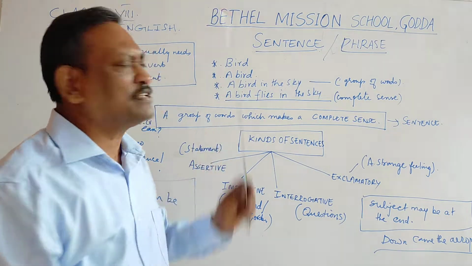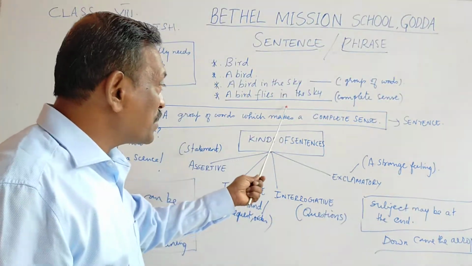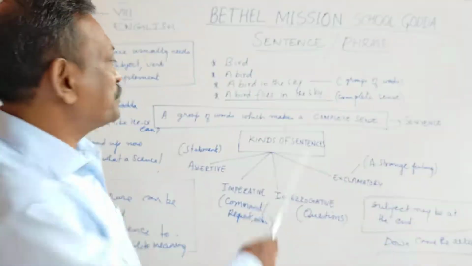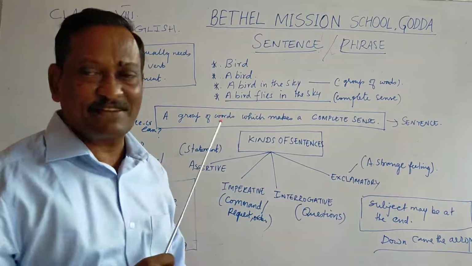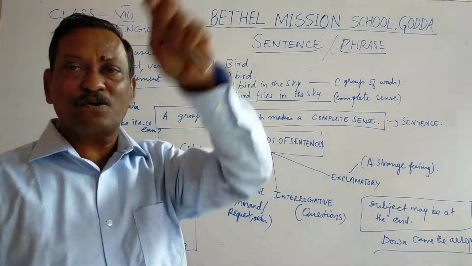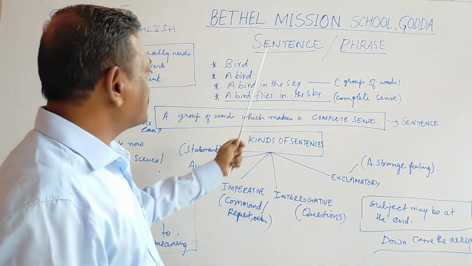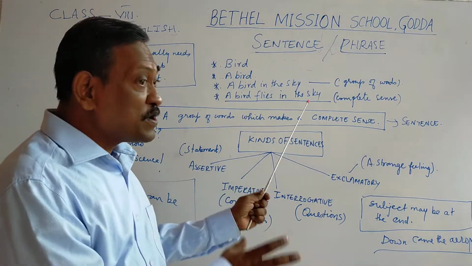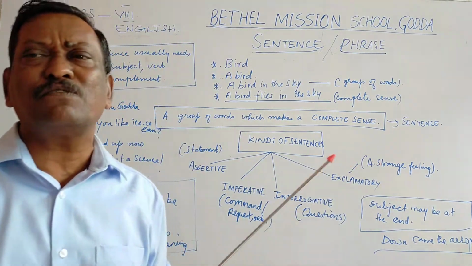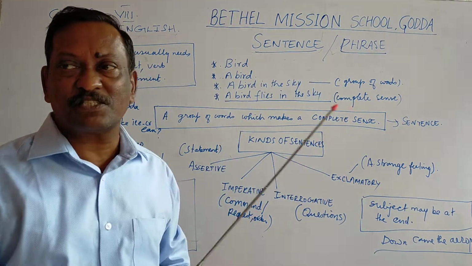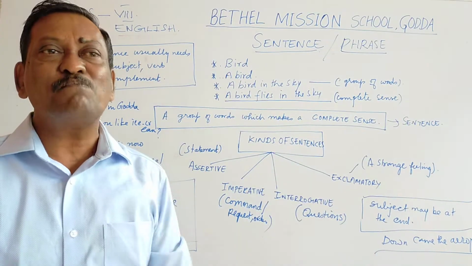It is a group of words, but it gives you a complete meaning, and therefore you can call this a sentence. The first one is not a sentence because there is no complete meaning. The second one is the same, incomplete. The third one is a group of words, but still it does not give you a complete meaning. But the last one, a bird flies in the sky, gives you a complete meaning.